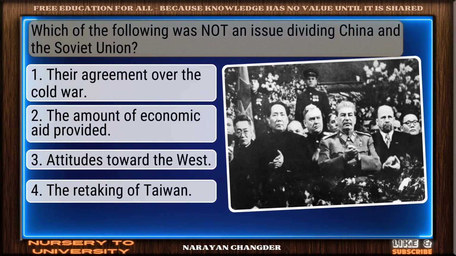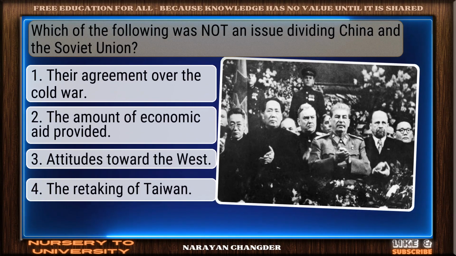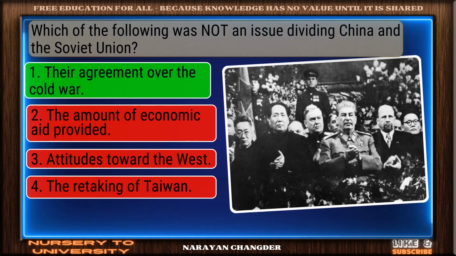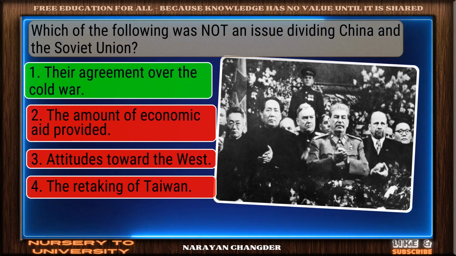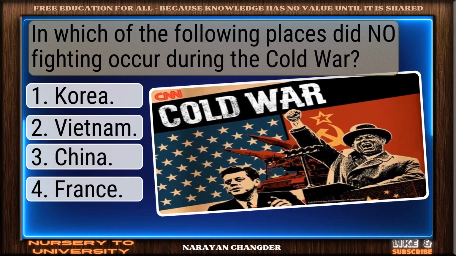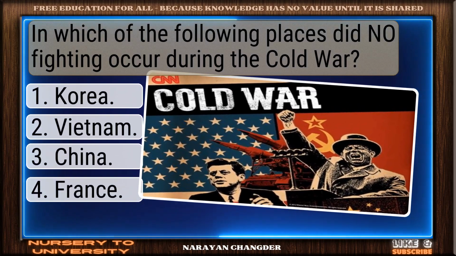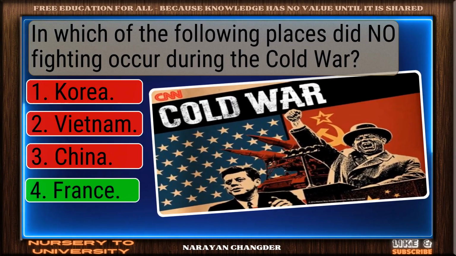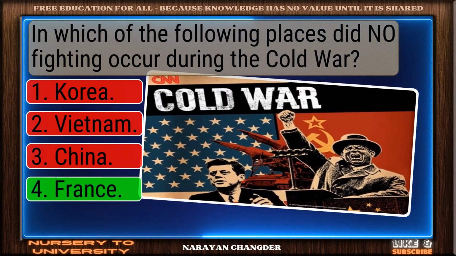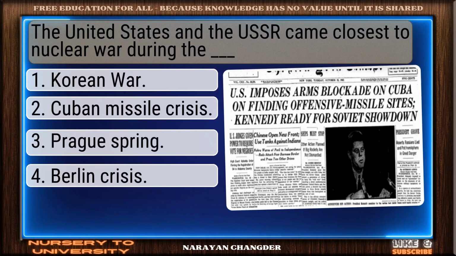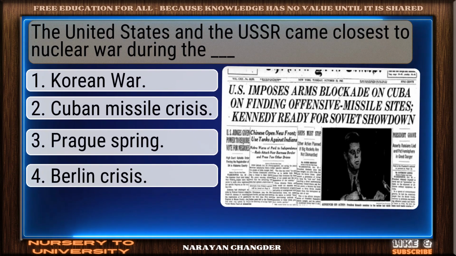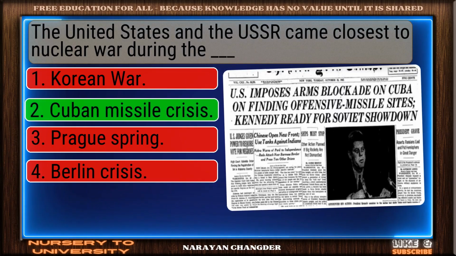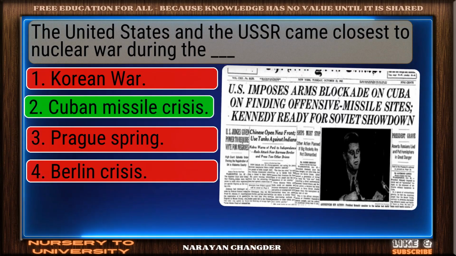Which of the following was not an issue dividing China and the Soviet Union? Bravo! Their agreement over the Cold War is the answer. In which of the following places did no fighting occur during the Cold War? Well done. France is the right choice. The United States and the USSR came closest to nuclear war during the Dash. You're right. Cuban Missile Crisis is the correct answer.